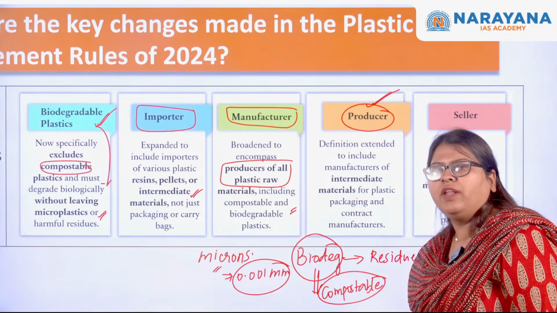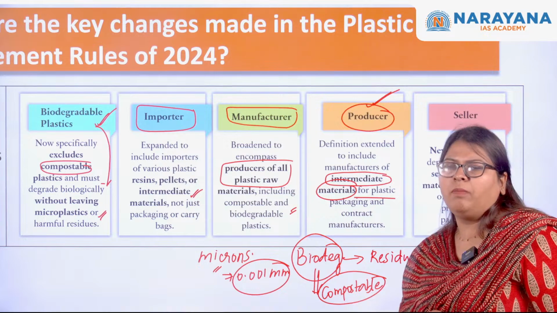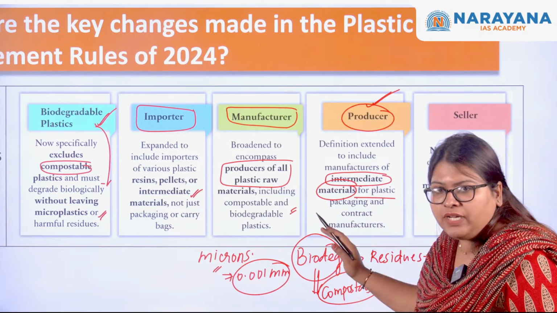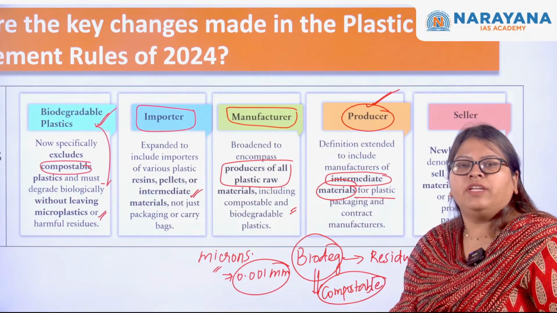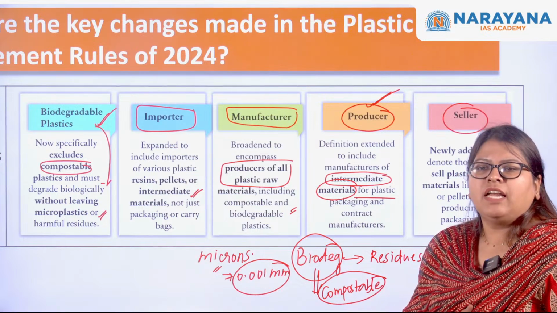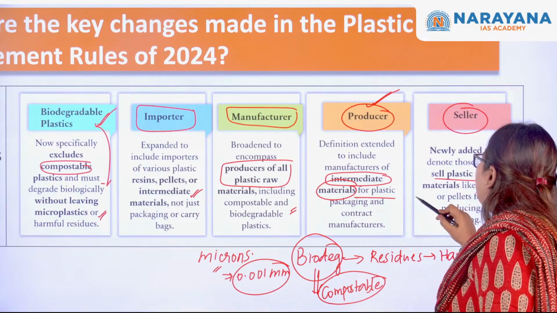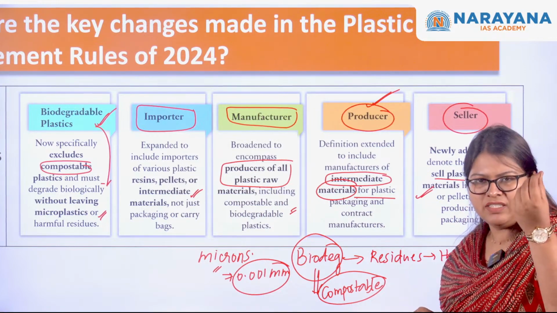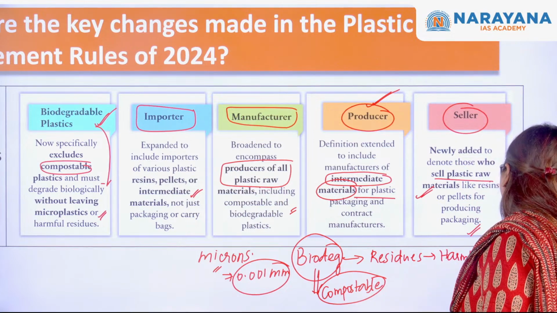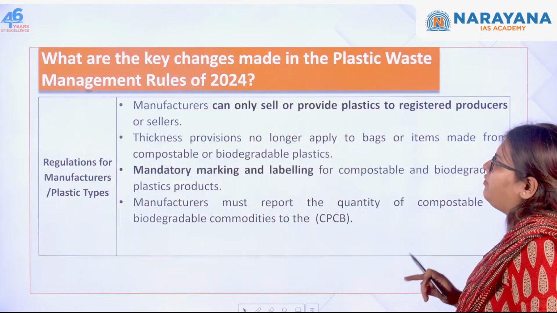Similarly, the producer's definition also changed. If you are a manufacturer of any kind of intermediate materials for packaging purposes, then you are called a producer. And for the first time, these amendment rules introduced a term called the seller. So whom does this denote? It denotes the person who sells the plastic materials, whether plastic resins or plastic pellets and so on. These are all the definitions that were revised.